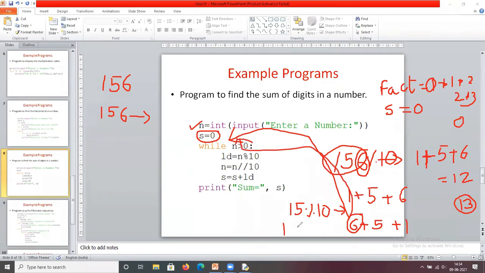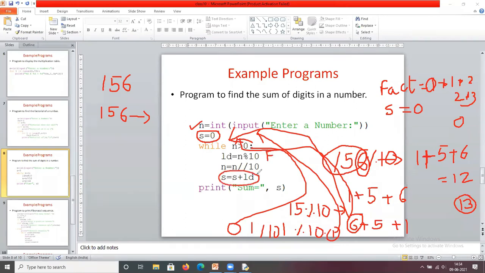And again 1 is also greater than 0, so again I perform the division operation to find the remainder. 1 percentage 10 is 1, so 1 is added to the sum. After that, 1 by 10 is 0. 0 greater than 0 is false. At that time some value is stored in s. The s is the answer here.